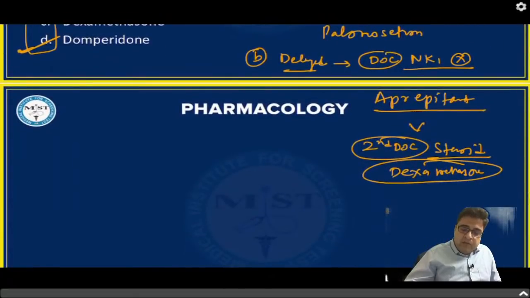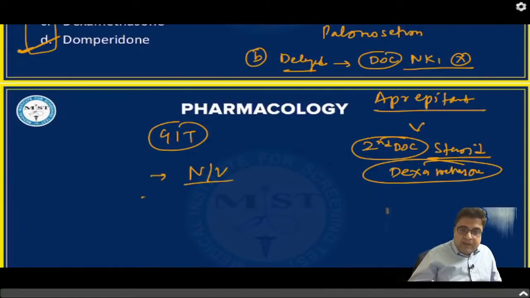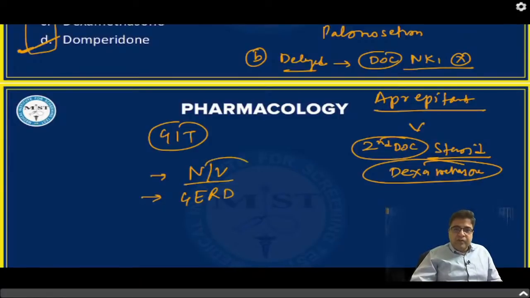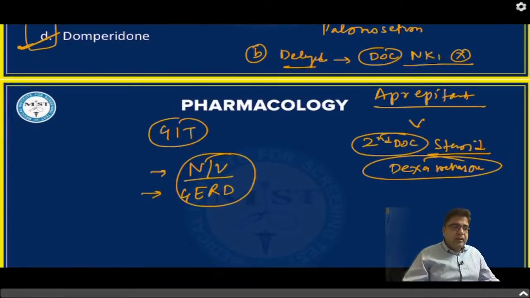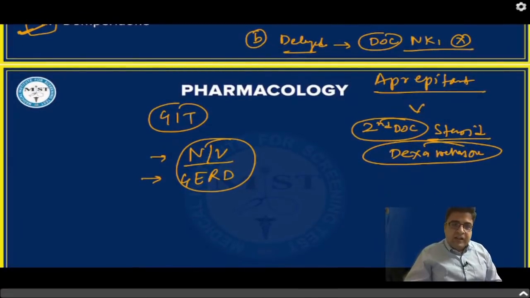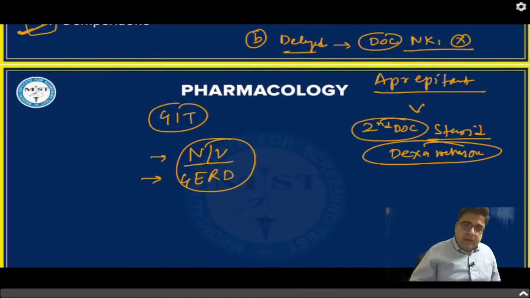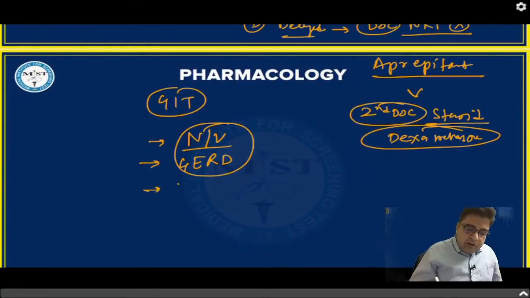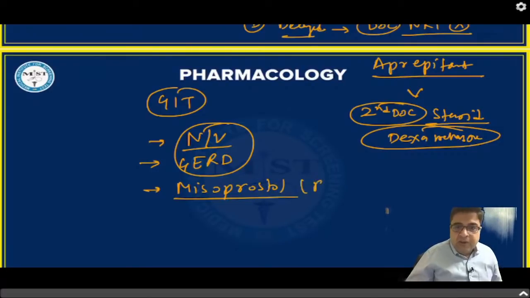So I suggest you, in the topic of GIT, concentrate on two main things. One is the treatment of nausea and vomiting. Second, they can ask you the drugs which are given for GERD. So drugs for GERD are important. Anti-emetic drugs are important for your exam. And please remember about a drug misoprostol. Misoprostol is a drug for peptic ulcer disease. This can also be asked. So three important topics in GIT: nausea and vomiting, GERD, and misoprostol.